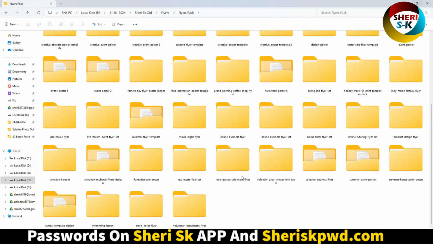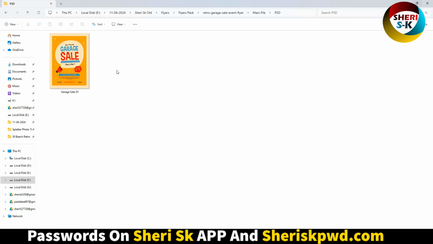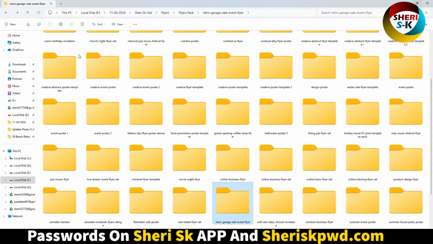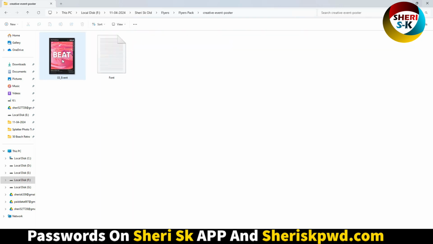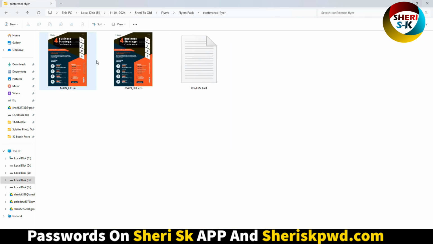And same thing here, main file PSD and event poster, beat conference flare for Adobe Illustrator.